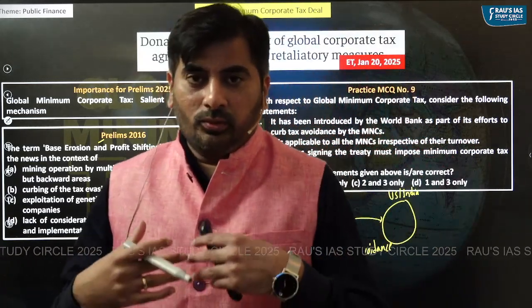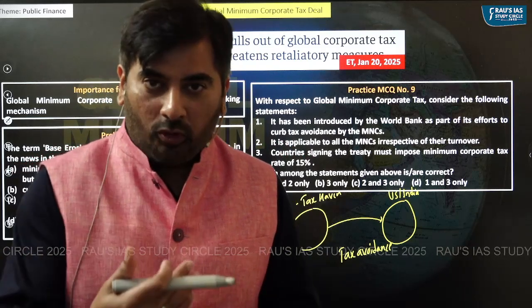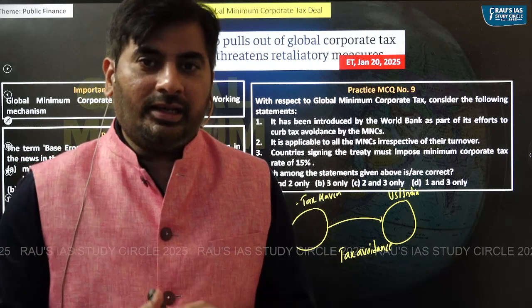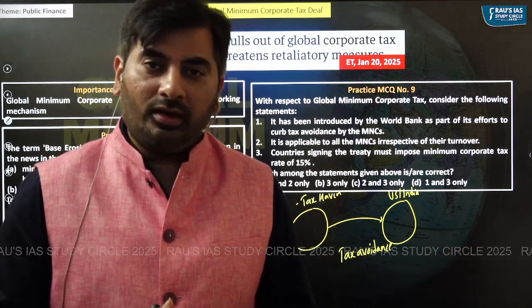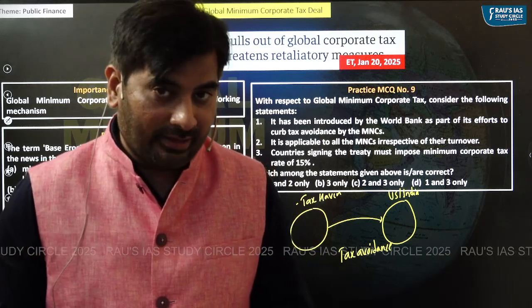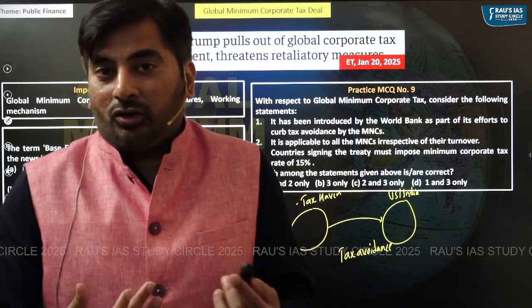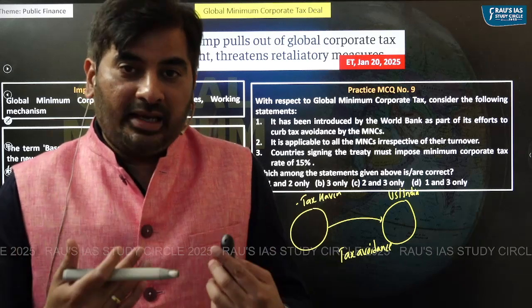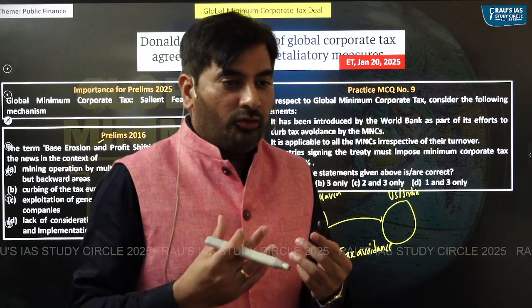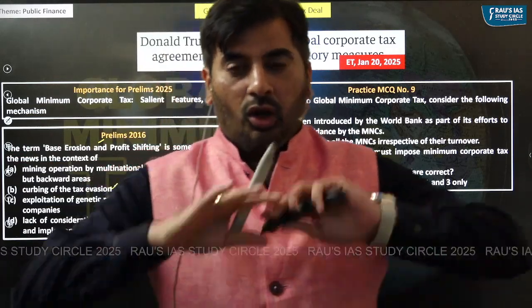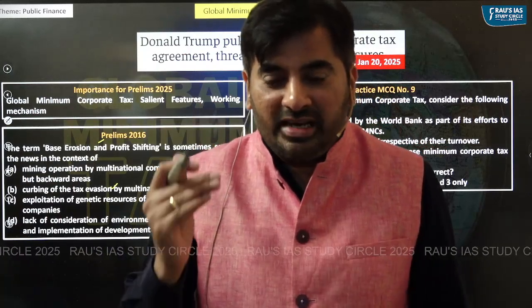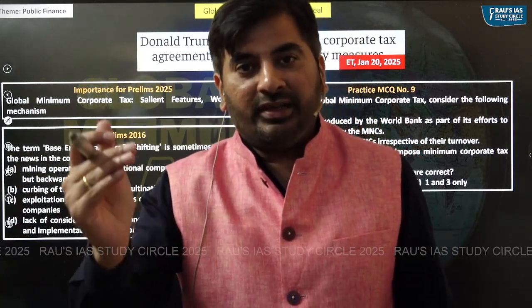So in order to reduce this tax avoidance by multinational companies, an international organization called the Organization for Economic Cooperation and Development has come up with a concept of global minimum corporate tax. As per the proposal of OECD, all the countries across the world should have a minimum corporate tax of 15%.